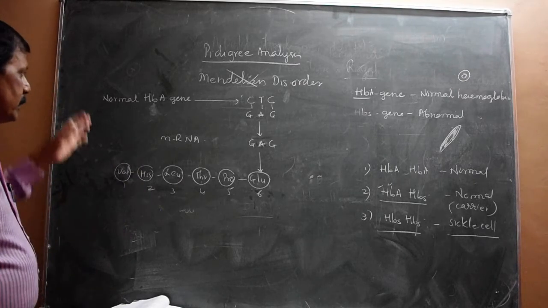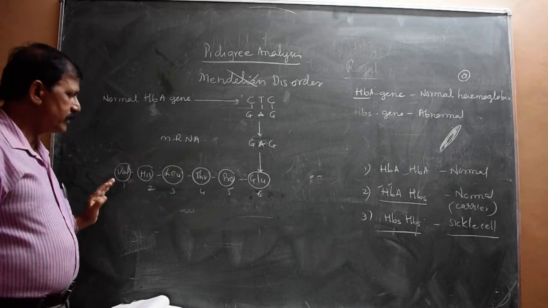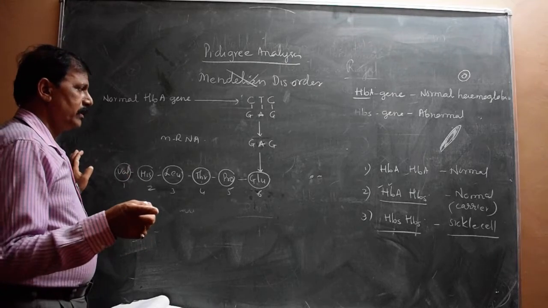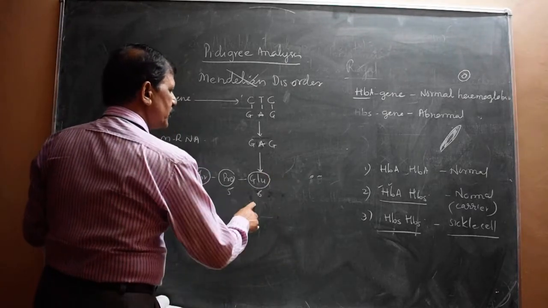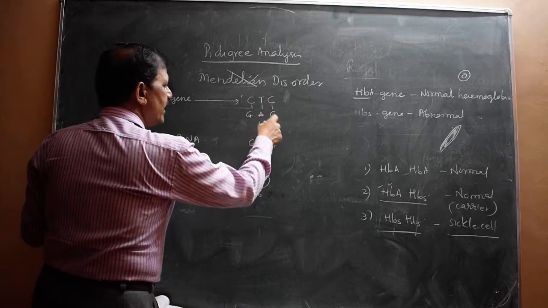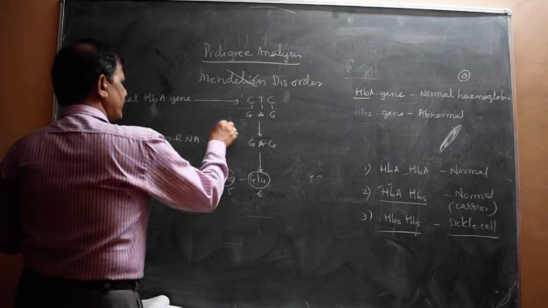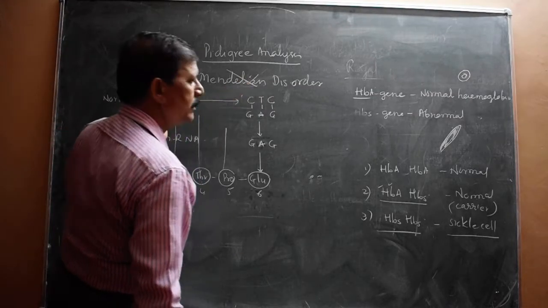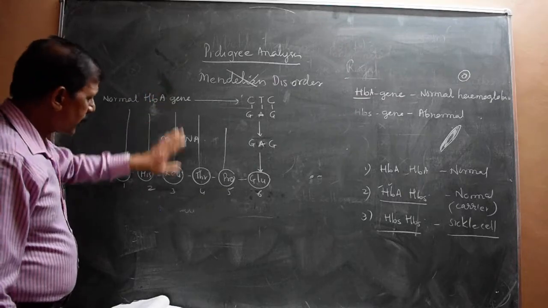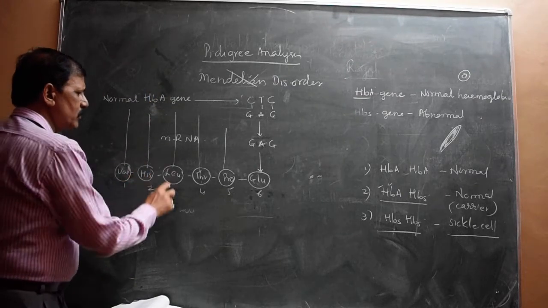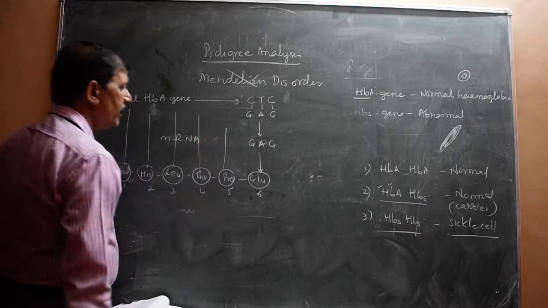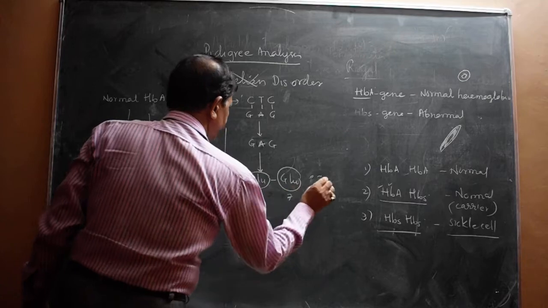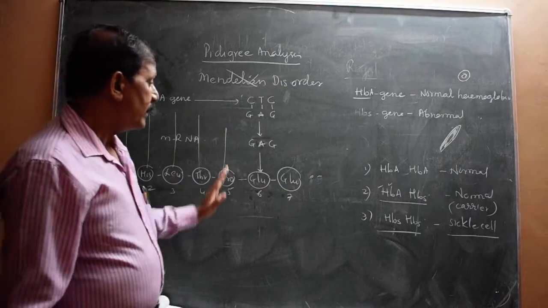See, particularly in the beta globin chain, this is the DNA beta globin chain, in which the sixth position in normal hemoglobin is CTC, GAG. Here is also the beta globin chain, and the sequence is normal. So this produces valine, histidine, leucine, threonine, proline, glutamine. Now the sixth position is glutamine, and the seventh position is also glutamine. That is not required here.